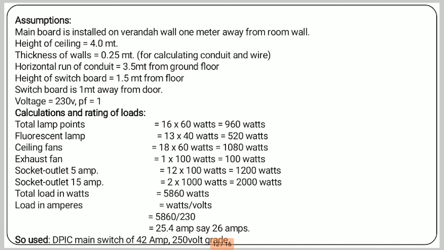Then ceiling fan. A total of 18 ceiling fans are connected and each ceiling fan consumes 60 watt. So 60 into 18 is equal to 1080 watt. Then exhaust fan, only one exhaust fan is used. So 1 into that, 1000 watt for that exhaust fan rating. So it is 100 watt.